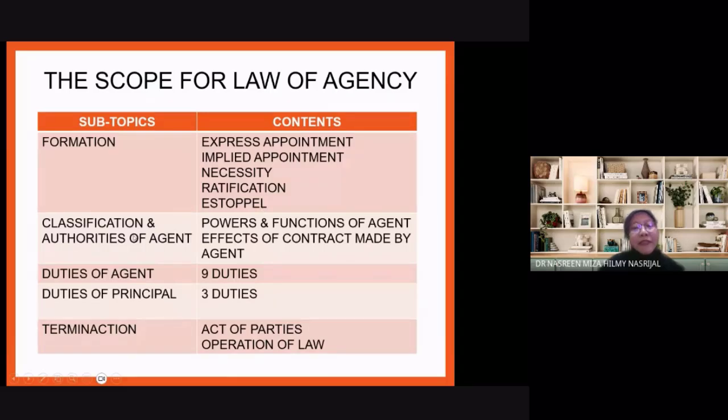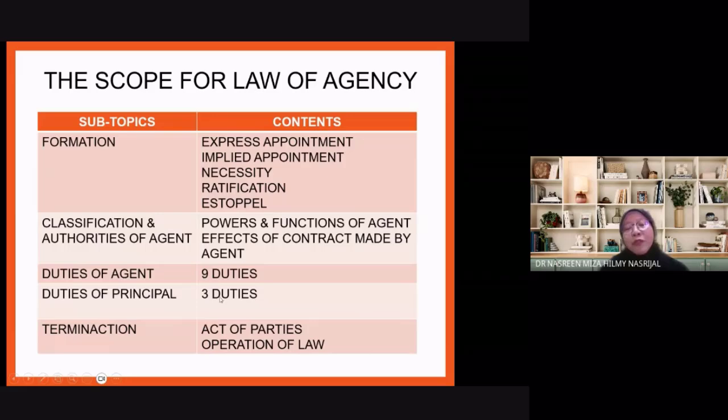Alright? Now, for classification and authorities of agent, I remember many years ago there was a question on effects of contract made by agent. But over the years there hasn't been much of a problem question. Okay, but it can come out for short answers. Yeah. Duties of agent, this is a favourite as far as problem questions are concerned. There are 9 duties. Sometimes one duty comes out, like secret profit, or sometimes delegate, the duty of agent not to delegate. But sometimes there are 2-3 duties in one question. So you've got to read the questions really well and know which duties are relevant for that question.